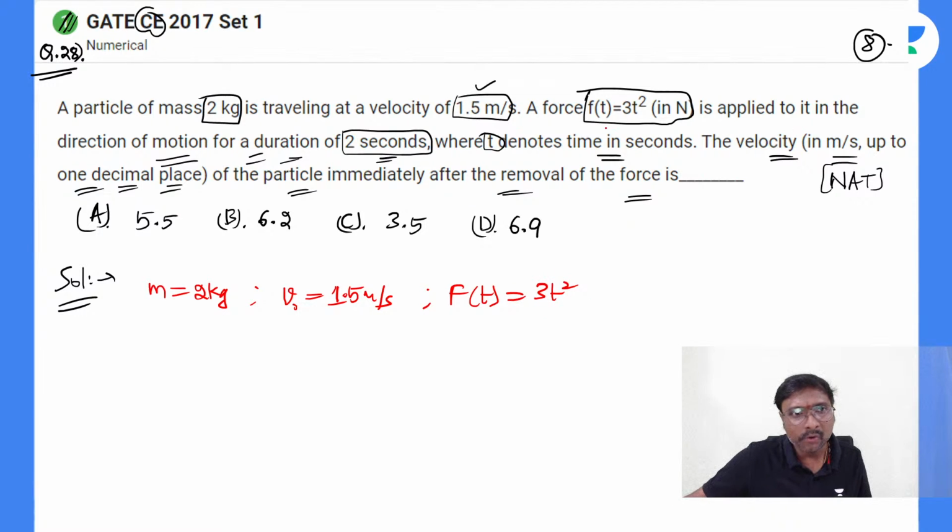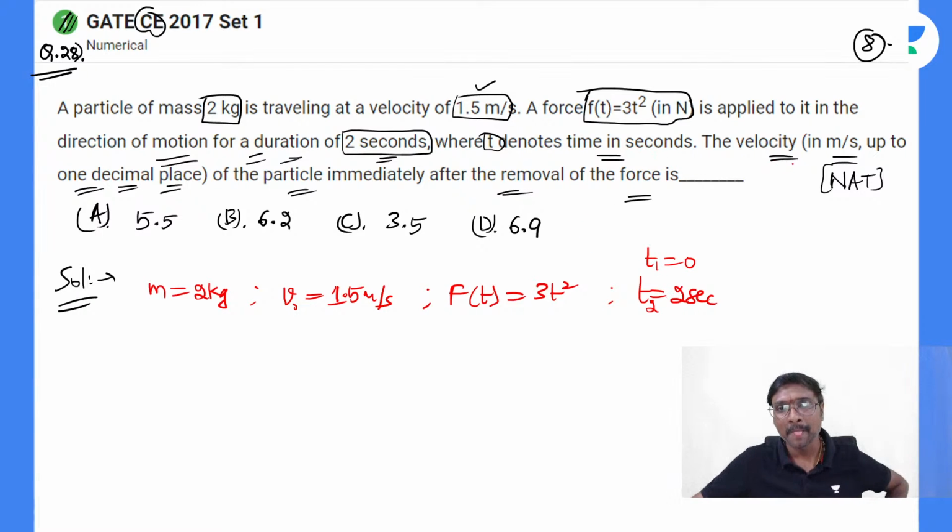Okay, that is fine. It is applied to the motion for a duration of 2 seconds. What is the time we have to take? That 2 seconds. So t is from 0 to 2 seconds, that is t1 is 0 seconds and t2 is 2 seconds. The velocity in meter per second, up to 1 decimal place, of the particle immediately after removal of the force, so immediately after 2 seconds, is what you are asked to find.